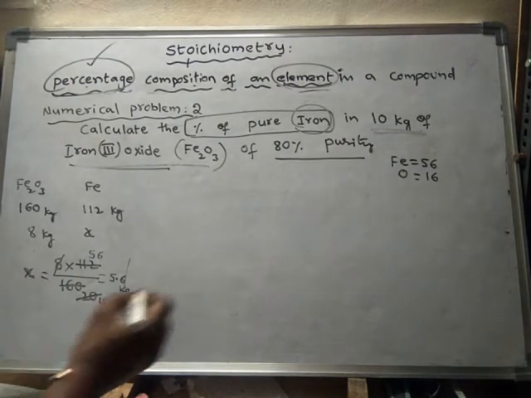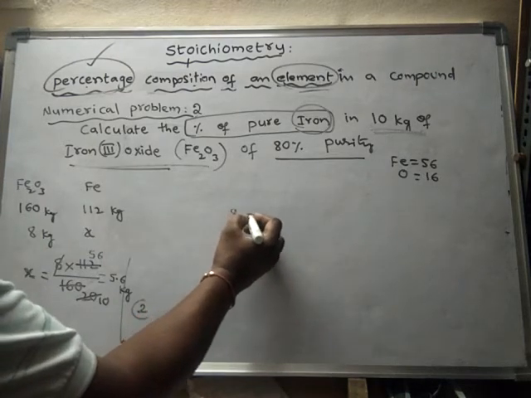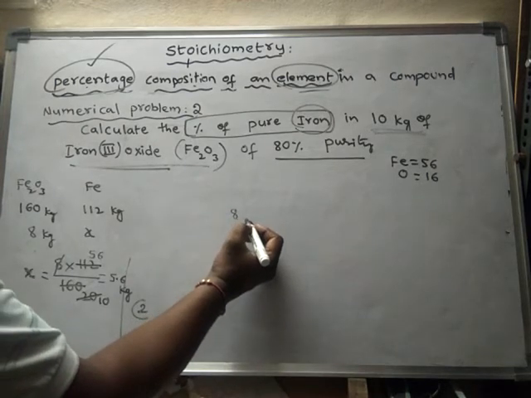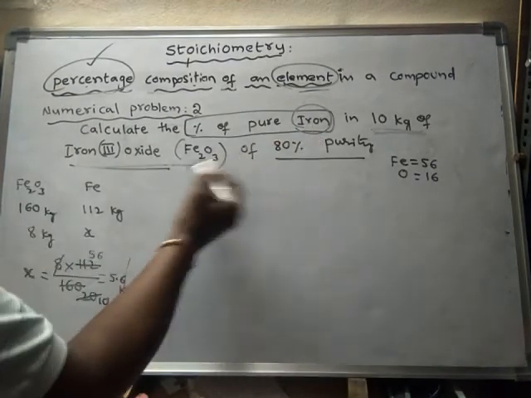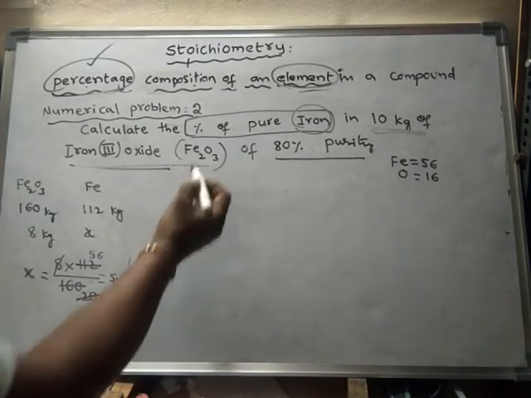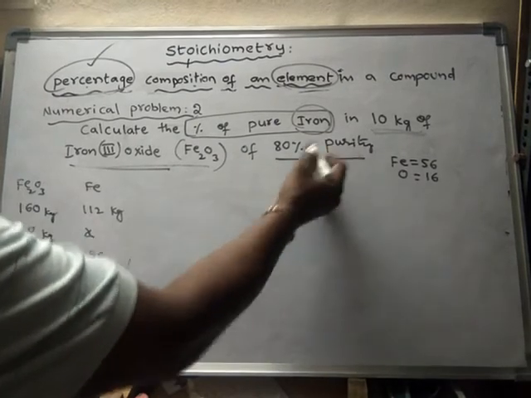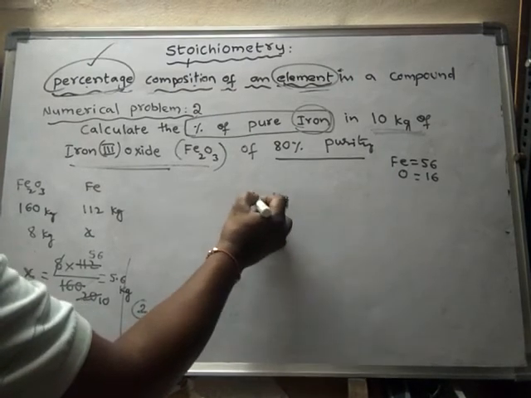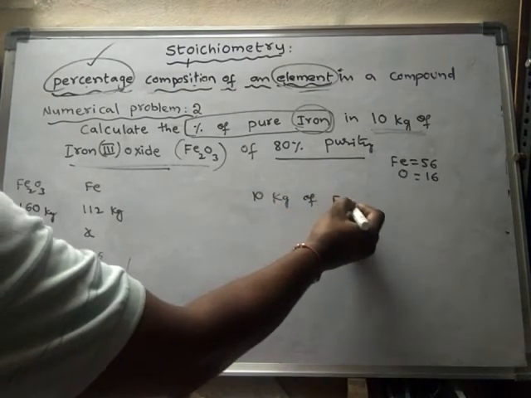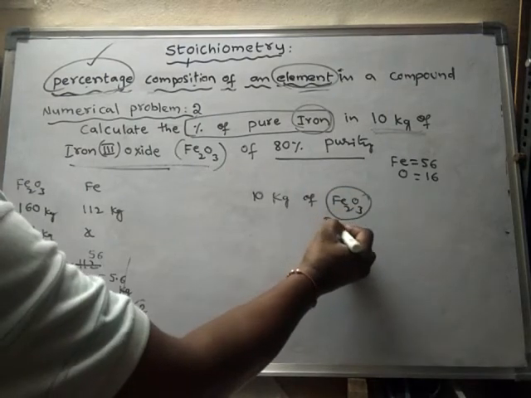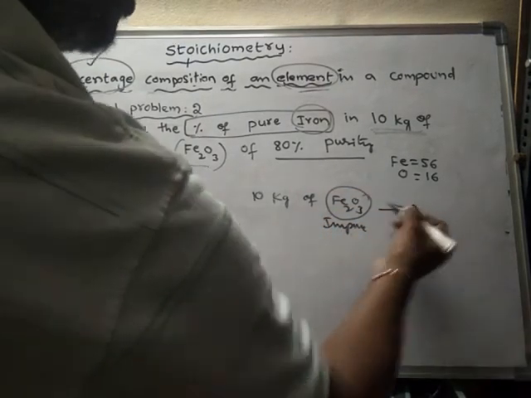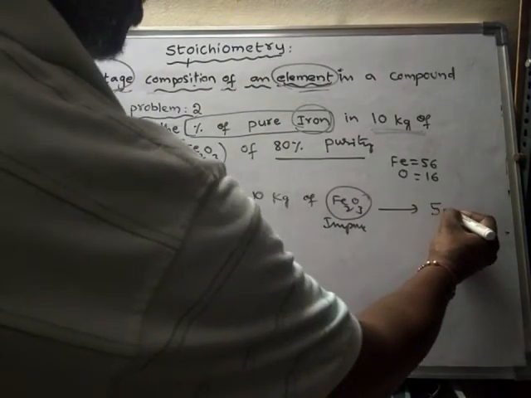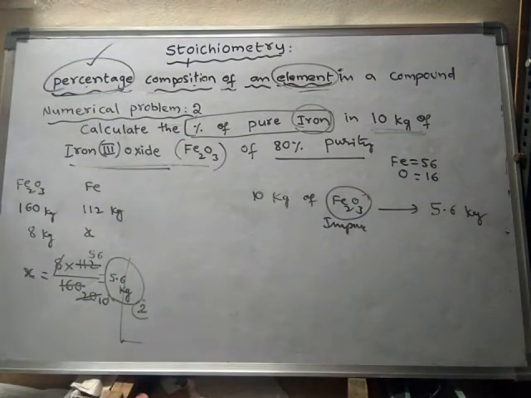The entire iron is obtained from the pure substance only. So in 10 kg of impure iron oxide, altogether only 5.6 kg of iron is present.